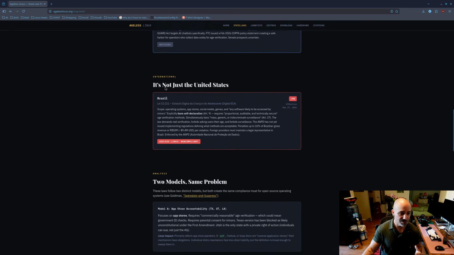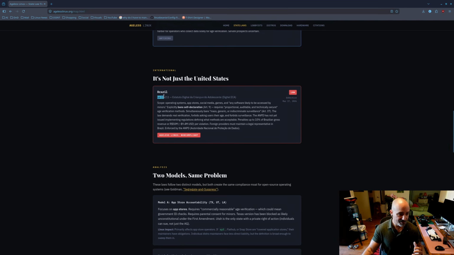And then you have international. So also you've got the Brazil Lei 15.211, covering operating systems, app stores, social media, games, and any software likely to be accessed by minors. Explicitly bans self-declaration. So it requires proportional, auditable, and technically secure age verification methods. So this isn't just a, hey, you tell them what you want. The Brazil law is saying that you have to make sure that they're verified, whether it's ID verification via picture, photo verification via face, something like that.